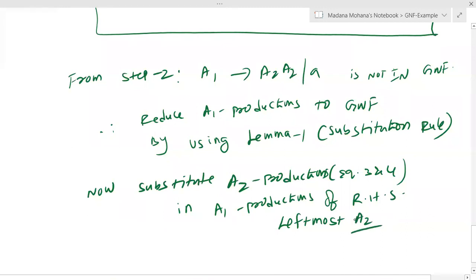So we have to reduce in the right hand side leftmost A2 by using equation 3 and 4.